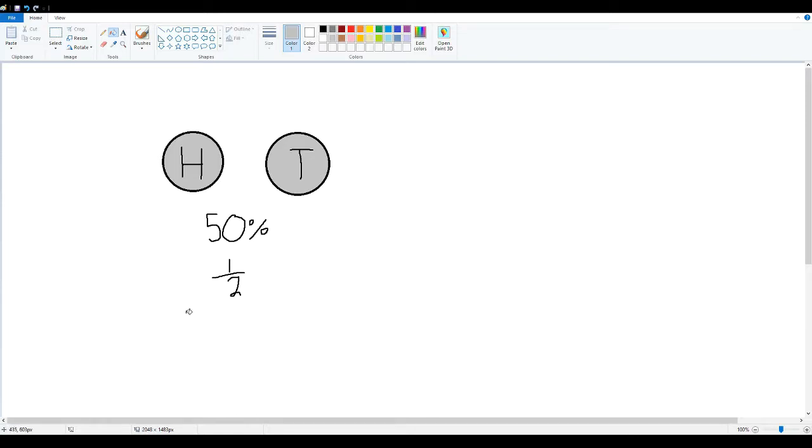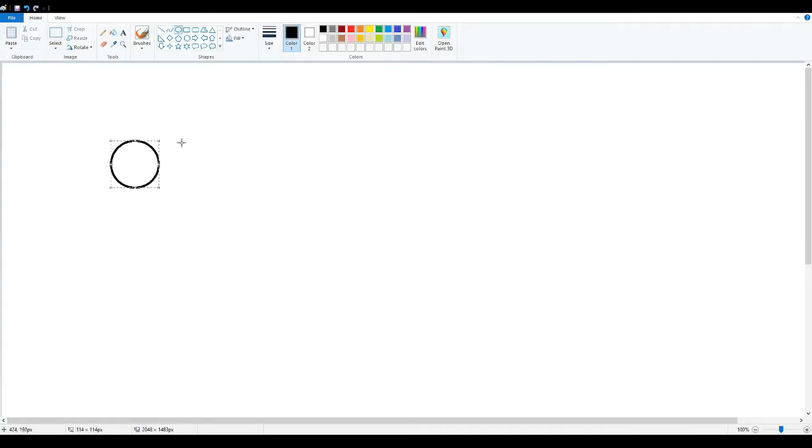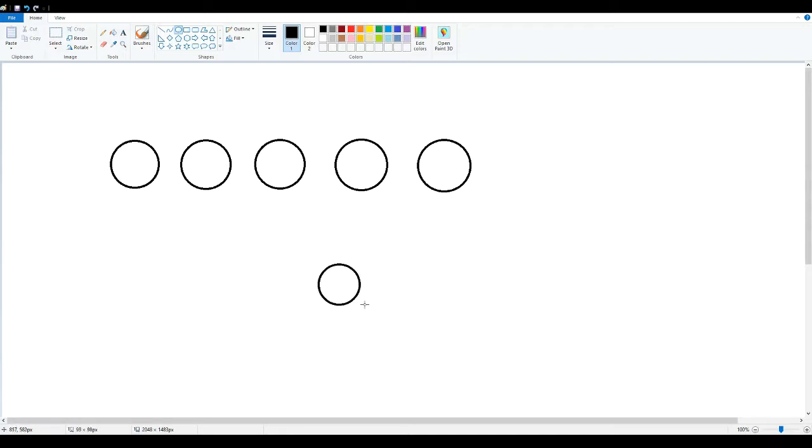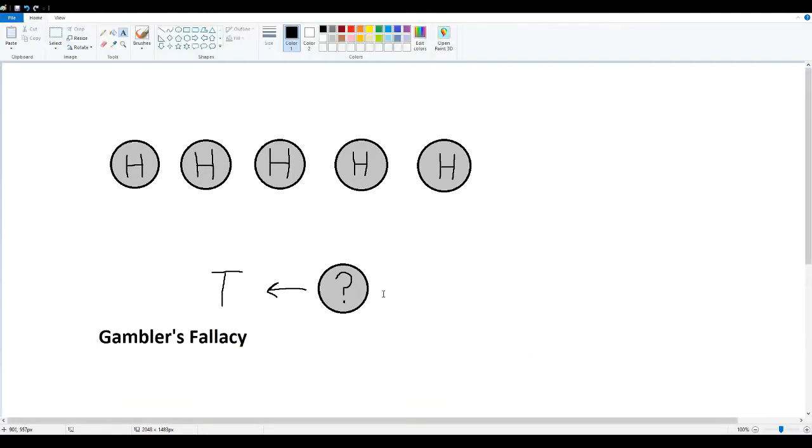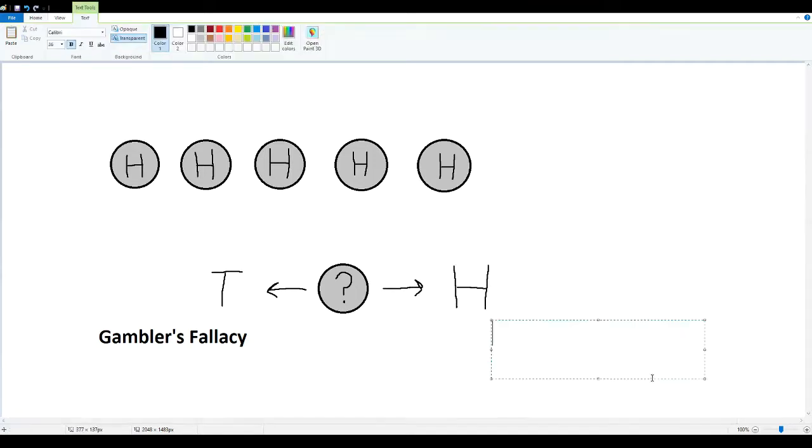Let us start off by saying that I flip the coin 5 times and I get heads, heads, heads, heads, and heads. What will I flip the next time? If you answer tails, then you are committing the gambler's fallacy. How dare you! If you answer heads, then you are committing the hot hand fallacy. How dare you! We'll cover that fallacy later.